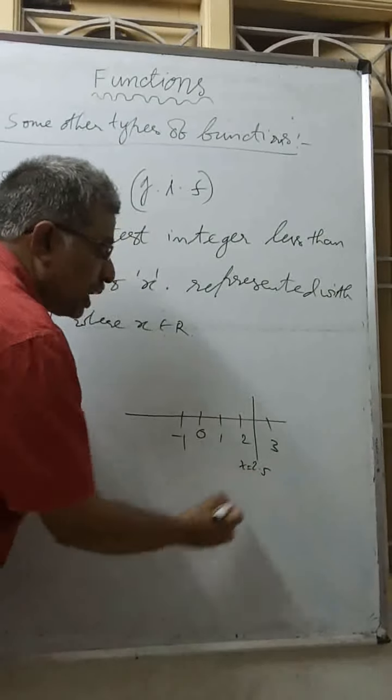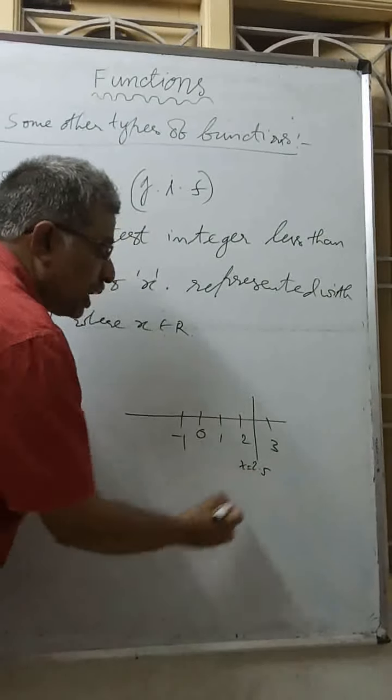Like if I am saying step of 5.8, among all the integers less than 5.8, the greatest is 5. So step of 5.8 is 5. The same way, if I am asking step of minus 1.8, where does minus 1.8 lie? Here somewhere. Among all the integers less than it, the greatest is minus 2. So step of minus 1.8 is minus 2.